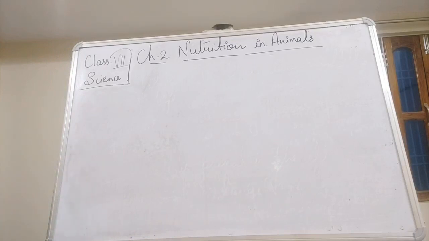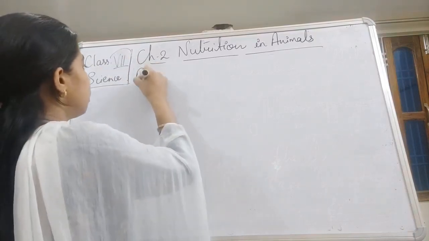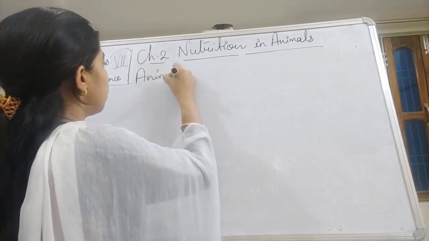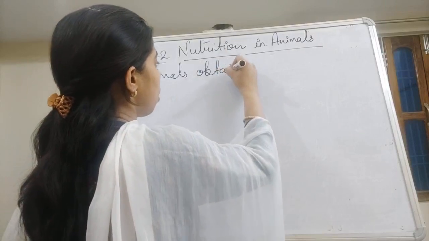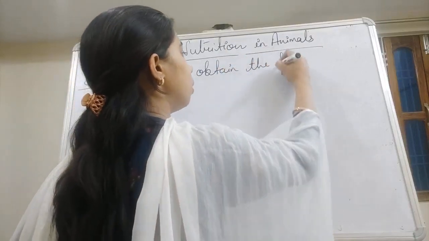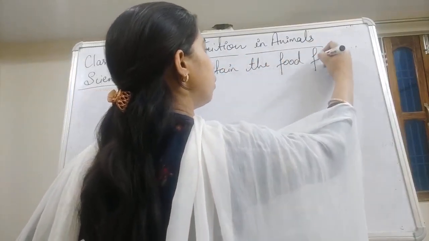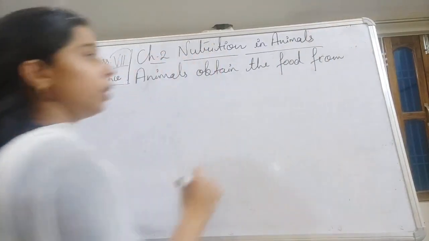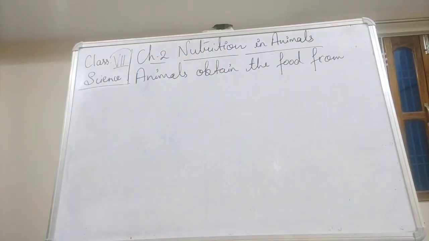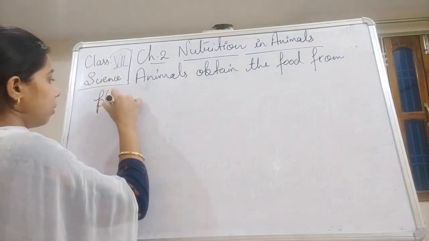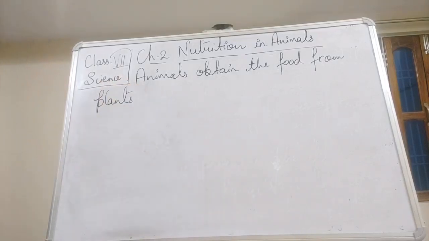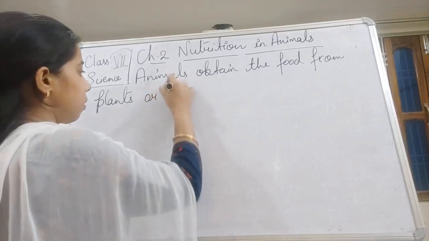So we can say here that animals obtain the food from plants or from other animals.